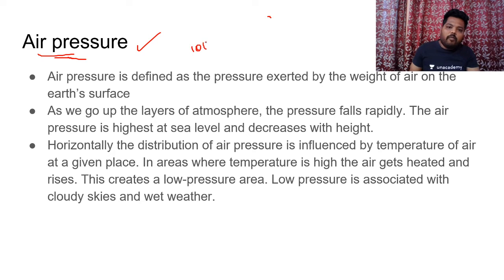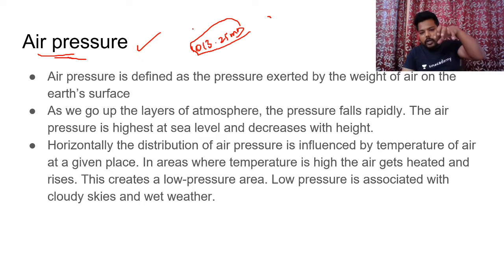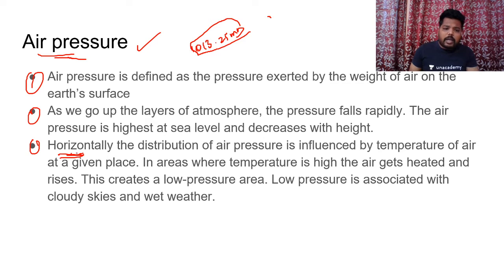It is 1013.25 millibar. The average sea level pressure would be somewhere around 1013.25 millibars. Please do remember this certain thing. So it is vertical atmospheric pressure which is acting. We go beyond this in the further lectures, but here just remember these keywords. Like apart from this, if you want to see about horizontal distribution of pressure, we have to read about pressure belts.